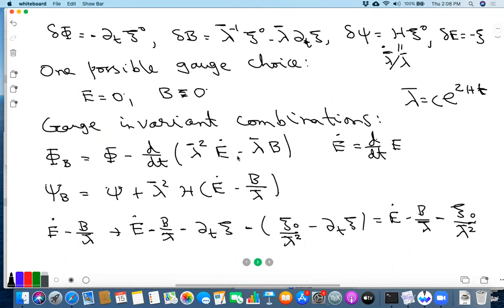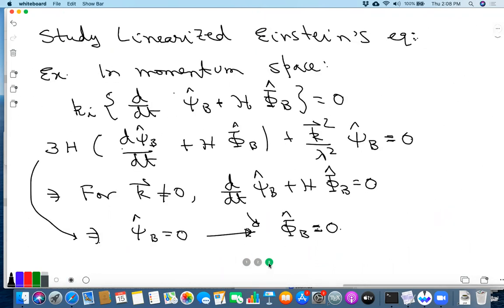Okay, is this clear? Any other question at this stage? Okay. So this is saying that there is no dynamics in the scalar mode.